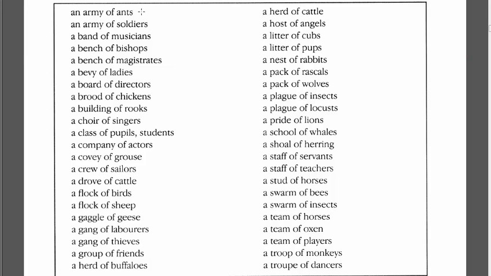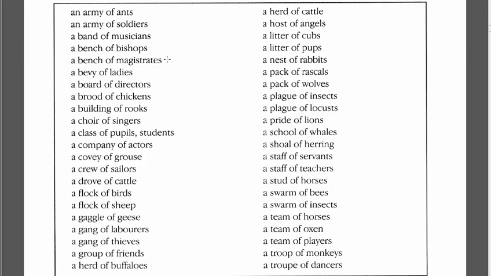We're now going to take a look at group terms for animate things. The first one is an army of ants. Then we've got an army of soldiers, so soldiers fighting wars. Got a band of musicians, people that play instruments, play music. Then we've got a bench of bishops. Now, bishops are ordained members of the clergy, usually figures of authority in a church. People in charge, if you like, of a church.